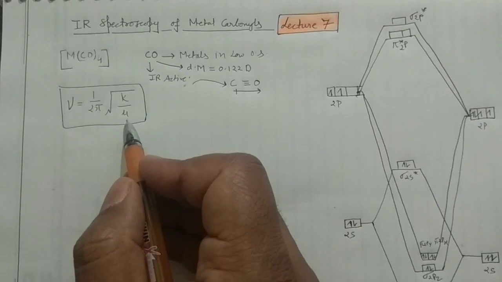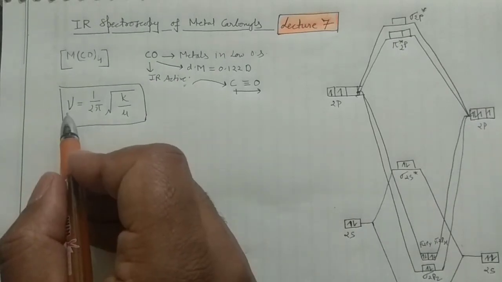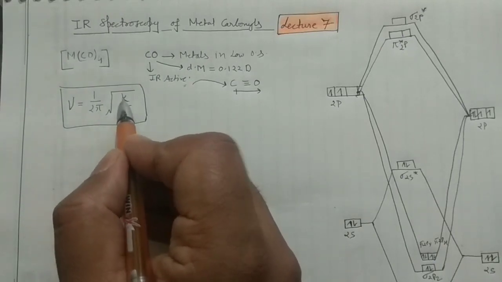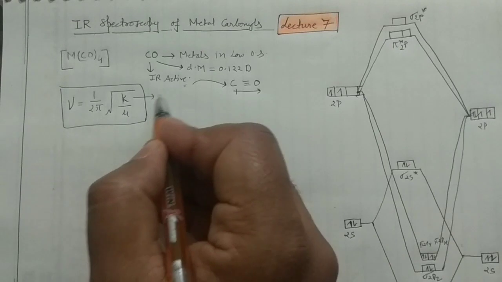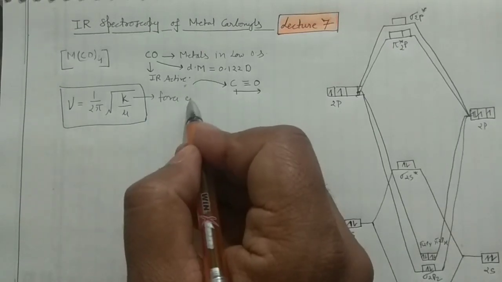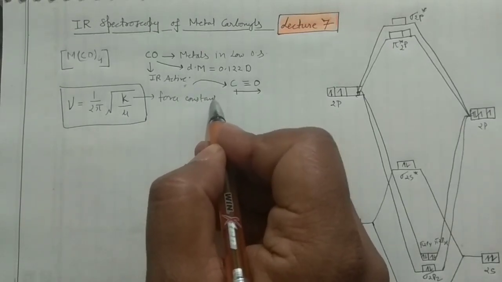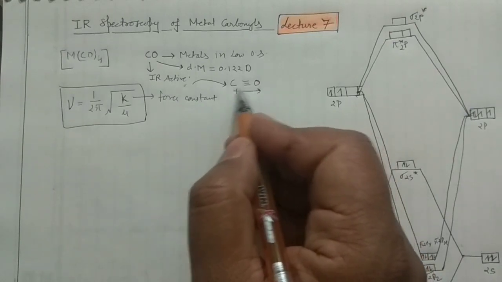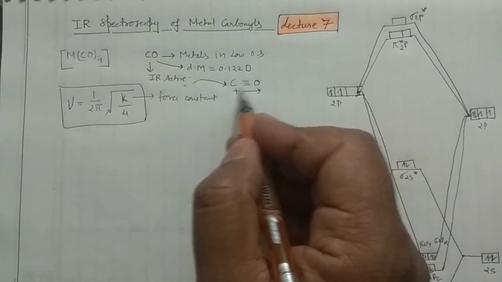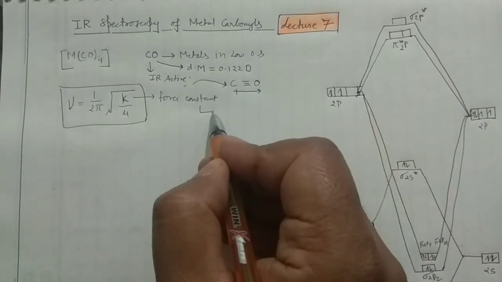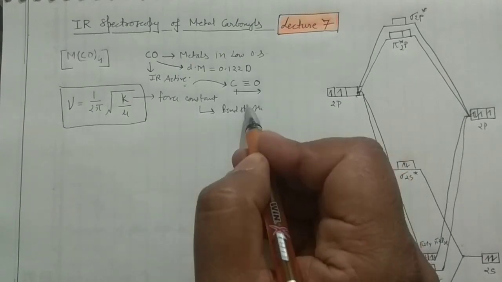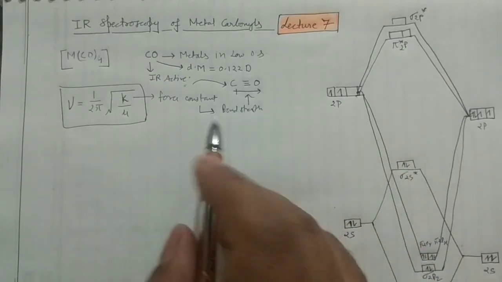The only thing which can affect the vibrational frequency in the case of metal carbonyls is the value of K. This K is the force constant, which can be considered as the bond strength, basically the bond strength between the carbon and the oxygen of the carbonyl molecule.